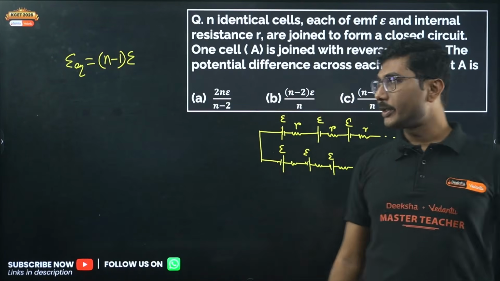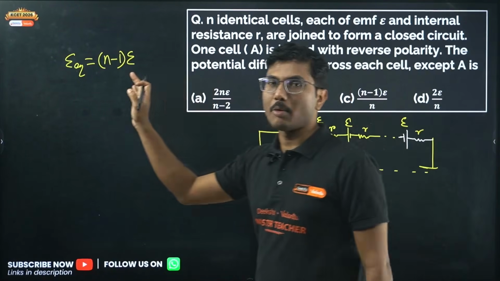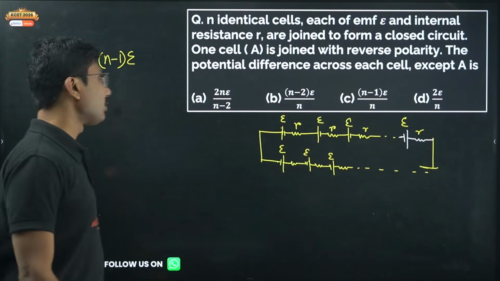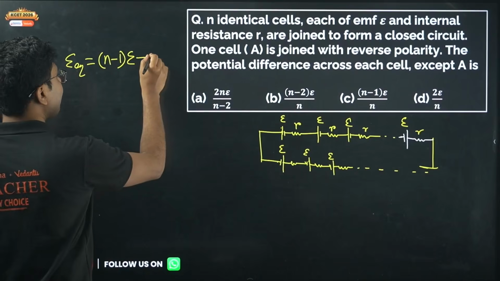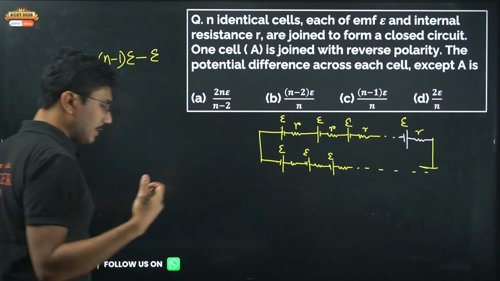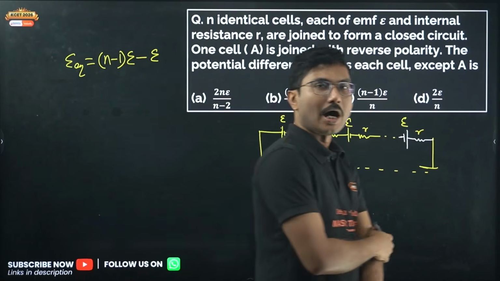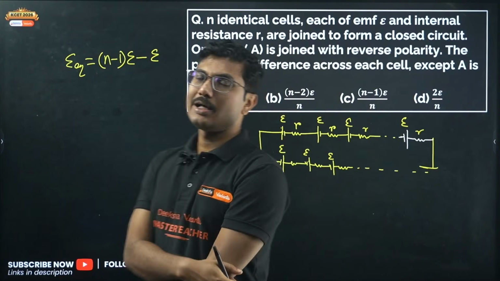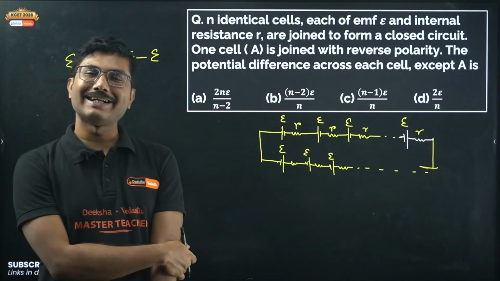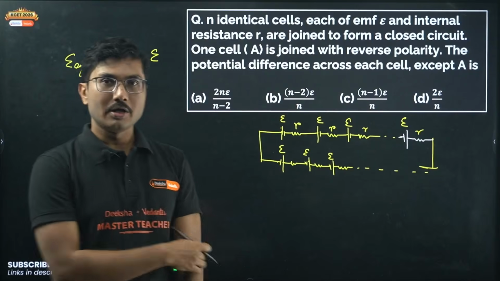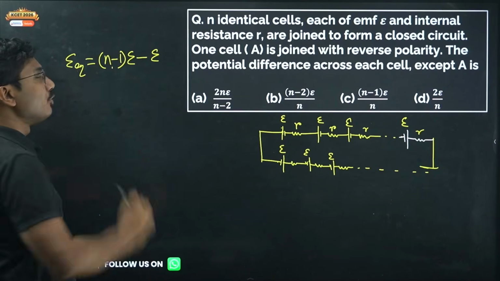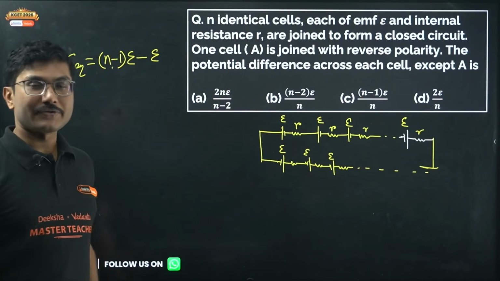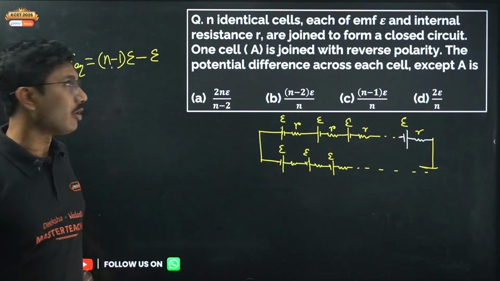Everything is connected in proper order, but there is one which is connected in reverse order, and reverse order means minus epsilon. So imagine there are 100 cells. Out of 100 cells, 99 of them are connected properly and 1 is wrongly connected. So 99 epsilon minus 1 epsilon. Remember, do not put n over here, it will be n minus 1 epsilon, because the total number of cells is n, but one of them is incorrectly connected.